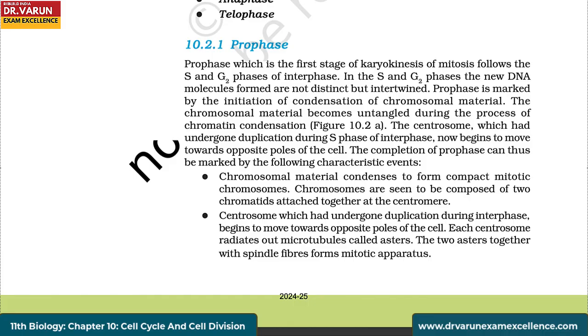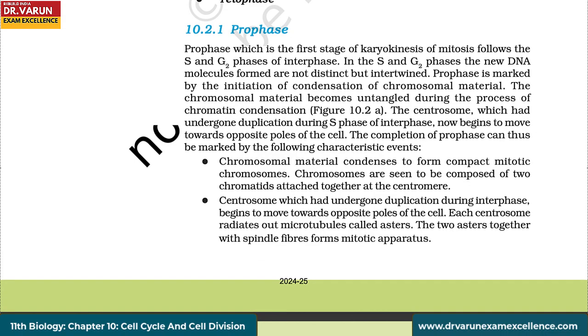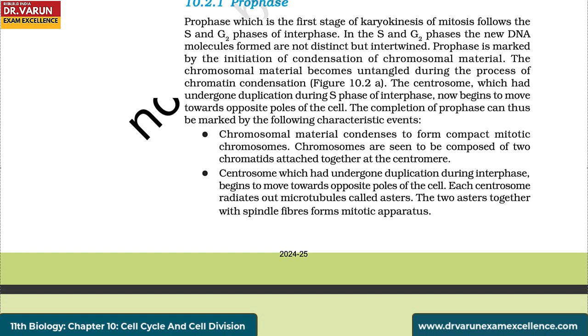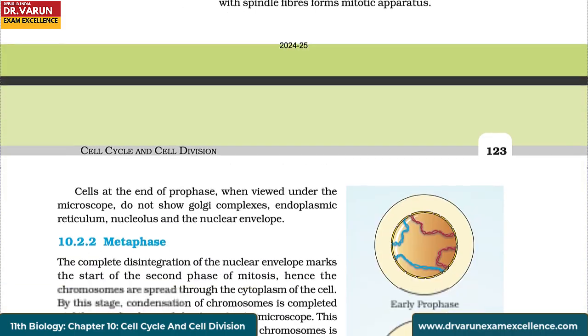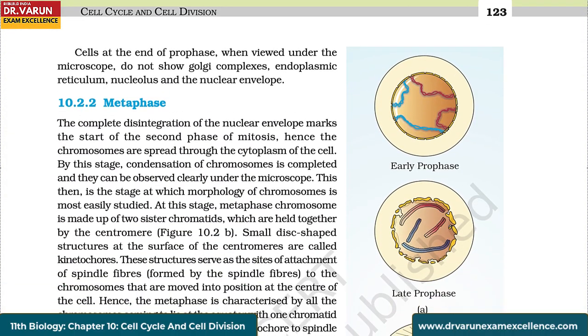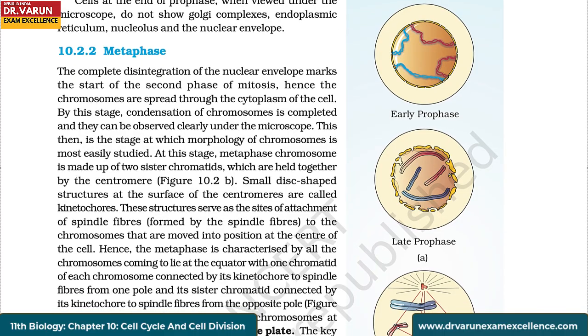Chromosomal material condenses to form compact mitotic chromosomes. Chromosomes are seen to be composed of 2 chromatids attached together at the centromere. Centrosome, which had undergone duplication during interphase, begins to move towards opposite poles of the cell. Each centrosome radiates out microtubules called asters. The 2 asters together with spindle fibers form the mitotic apparatus. Cells at the end of prophase, when viewed under the microscope, do not show Golgi complexes, endoplasmic reticulum, nucleolus and the nuclear envelope.